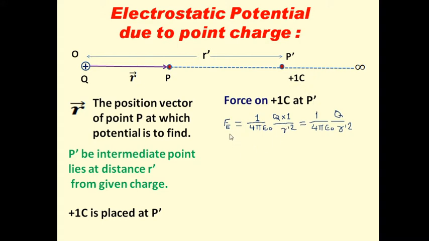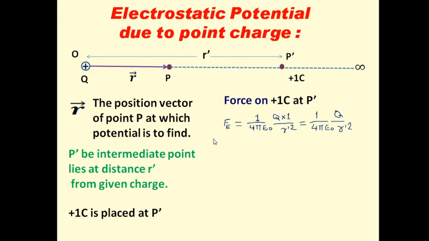It will be now Fe equal to 1 upon 4 pi epsilon 0 Q into 1 upon R dash square, equal to 1 upon 4 pi epsilon 0 Q upon R dash square. How can it be found? By applying Coulomb's law. The force between these two charges: the given charge is plus Q and our test charge here is a unit positive charge. This will be the value of Q1, and this will be the value of Q2.